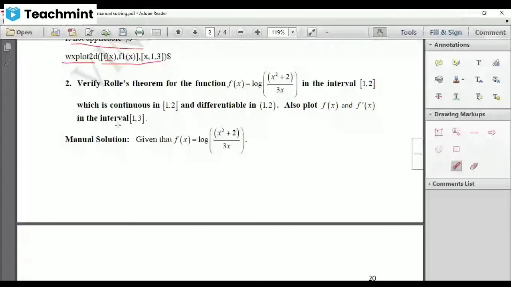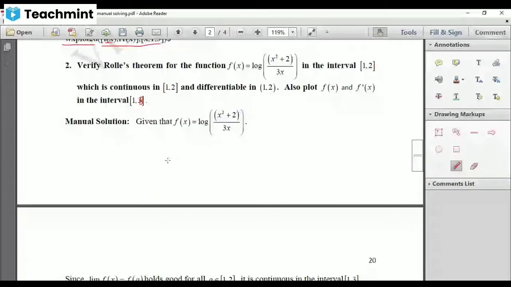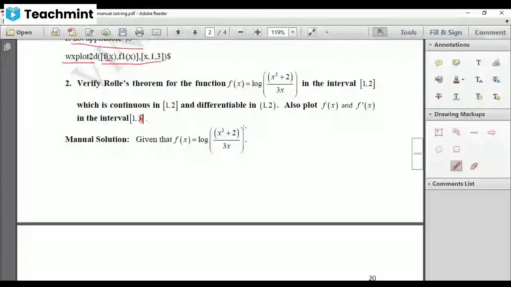Similarly, verify Rolle's theorem for the function f of x equal to log of (x square plus 2) divided by 3x in the closed interval 1, 2, which is continuous in this and differentiable in the open interval 1, 2, and plot f of x and f dash of x in the interval 1, 2, not 1, 3. Okay, 1, 2 only. Now, given this function, you know that at all the points the limit exists, and they are given it is continuous.